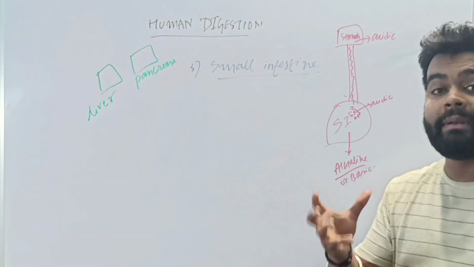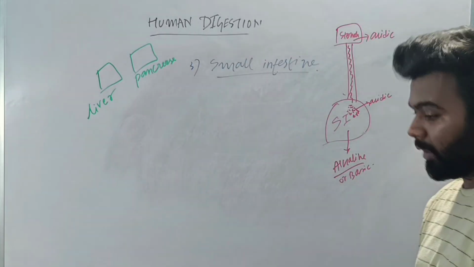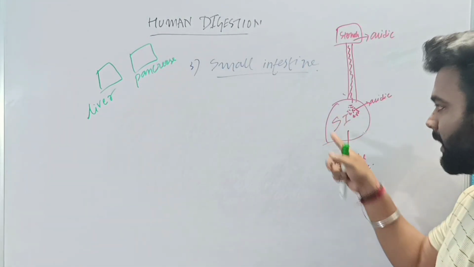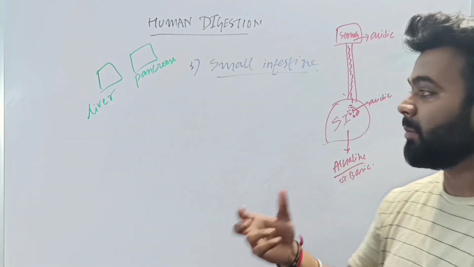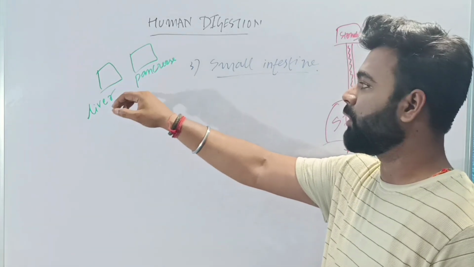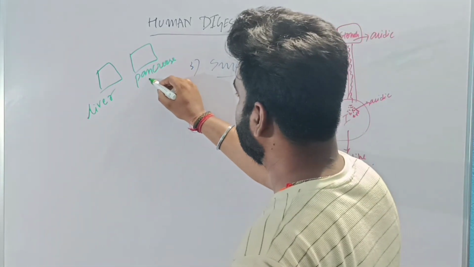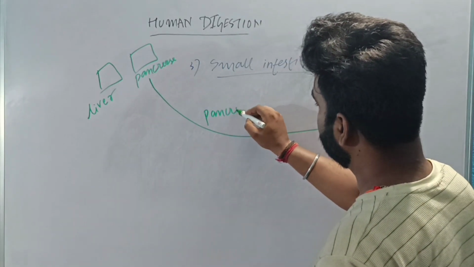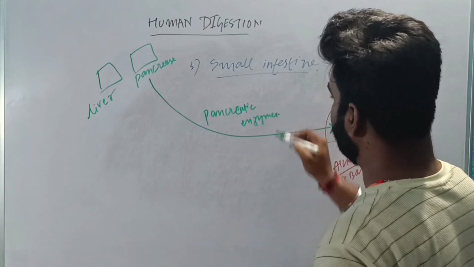So who will make the condition of the small intestine alkaline or basic? It is something which will be secreted from the pancreas, which is your pancreatic enzymes.